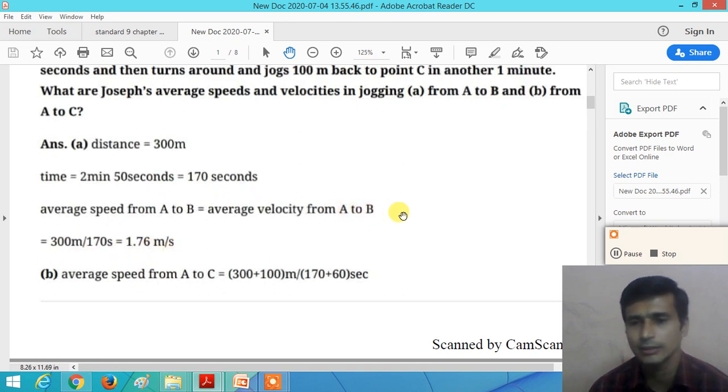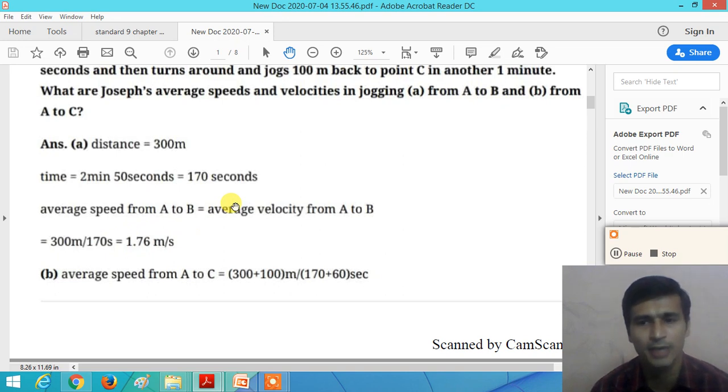What is the formula of the average velocity? Average velocity is the displacement divided by time. So here the displacement is 300 meter from A to B and time is 170 seconds. So we get the average velocity which is the same as the average speed, right? Understand how we can calculate the average speed?